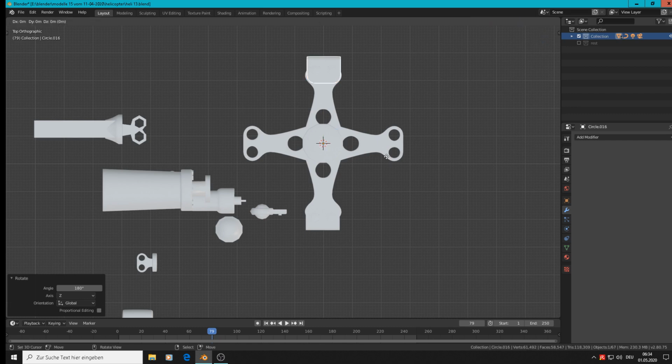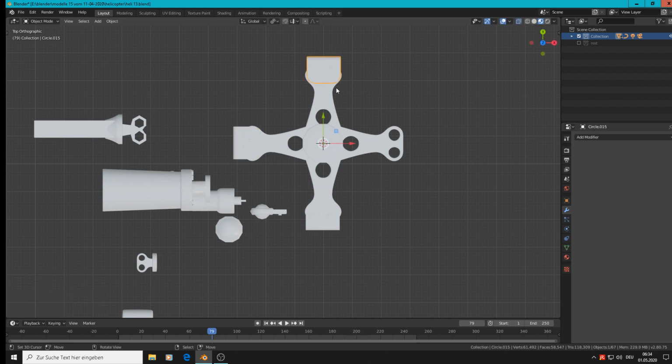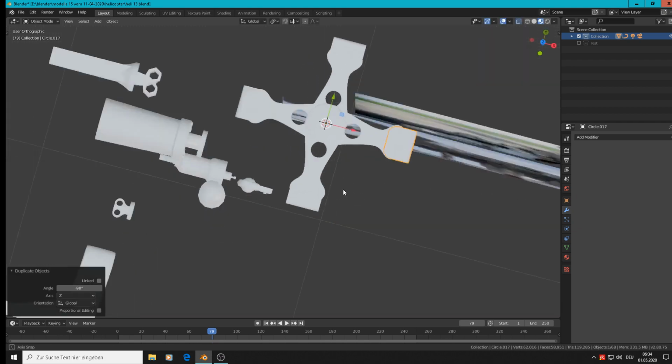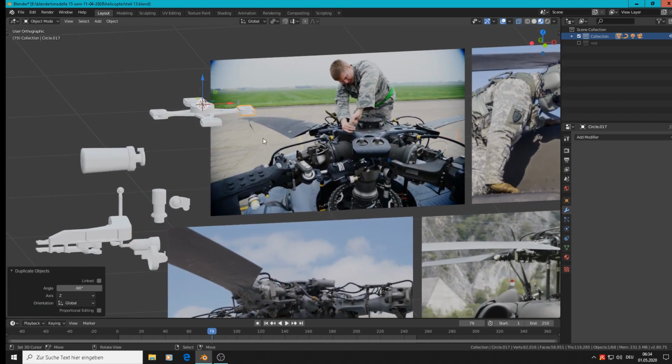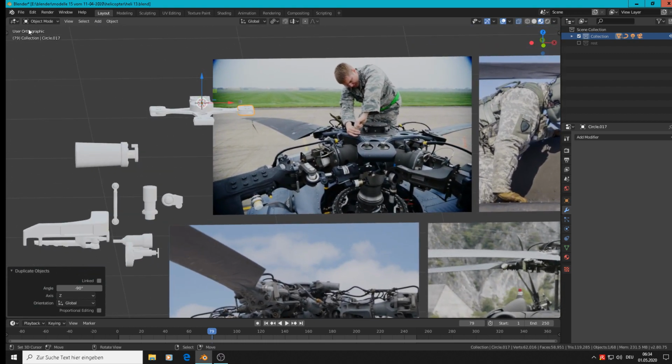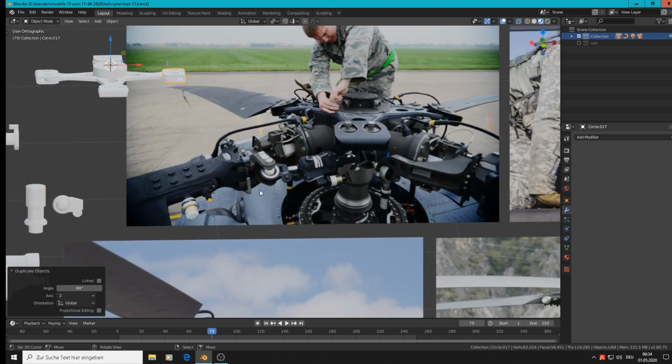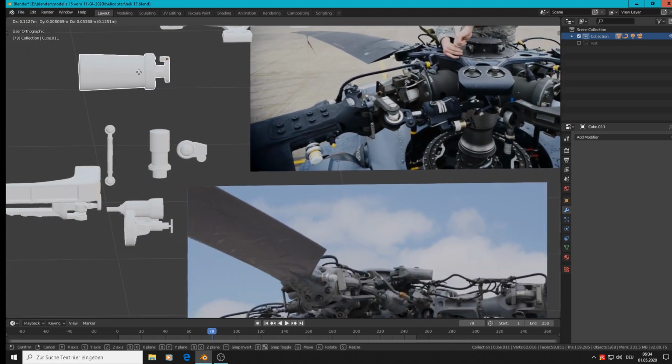Shift D first to make a copy, rotate Z 90 degrees, and with the other one, Shift D, rotate Z minus 90 degrees. So we have that. Okie dokie. File, save. Now comes the down part, that is that fat thing there.